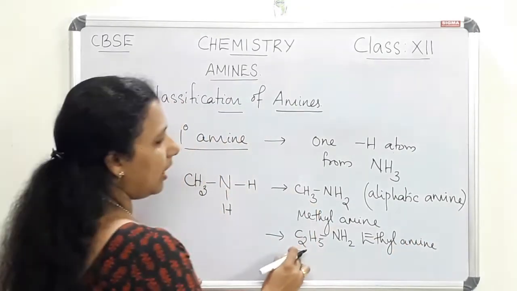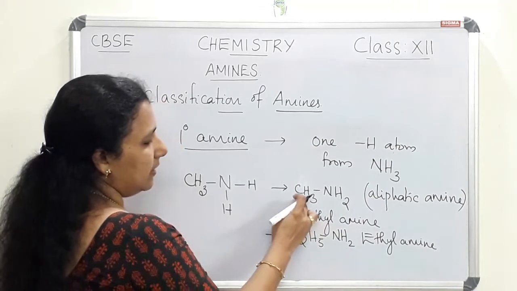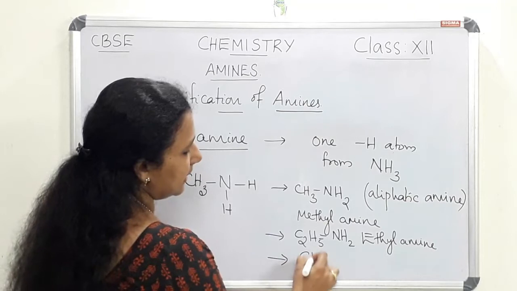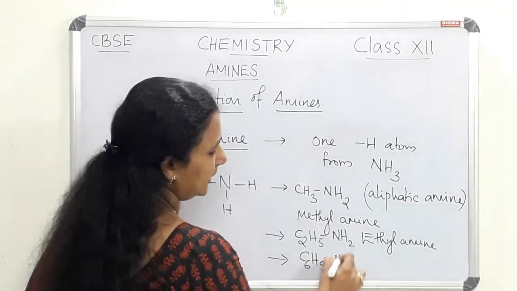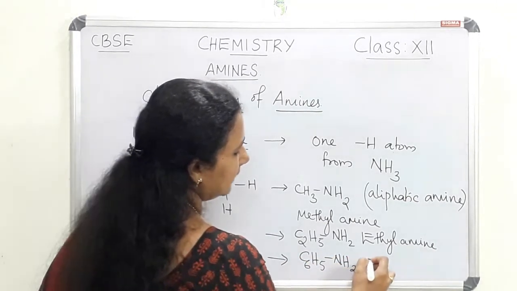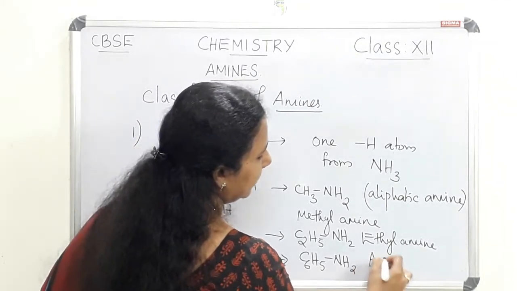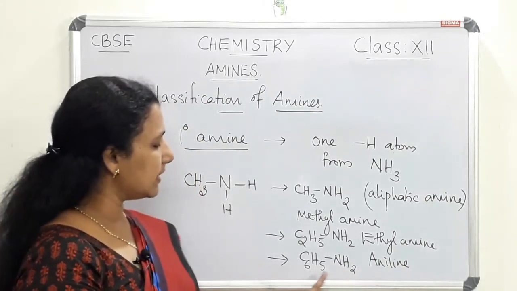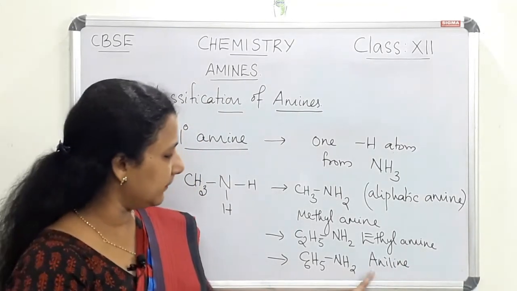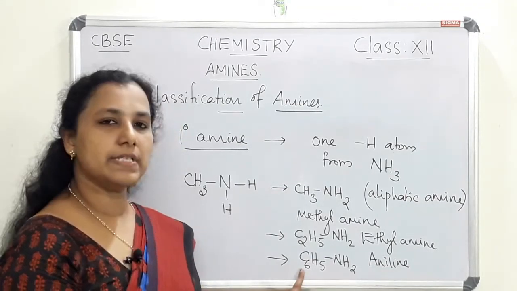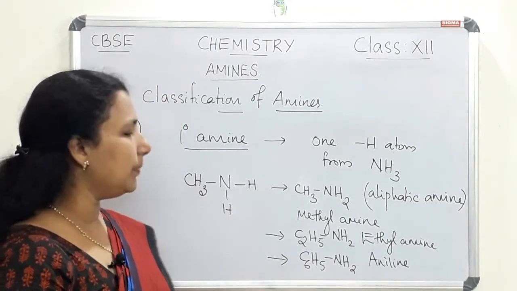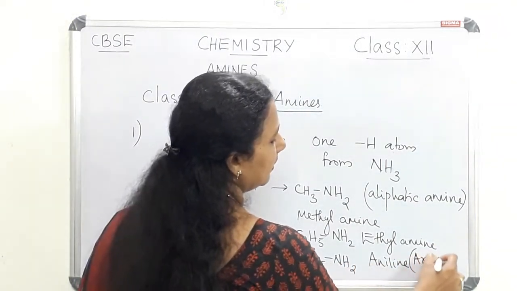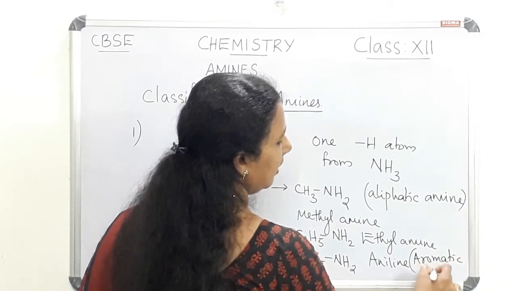So these two are aliphatic amines since alkyl groups are attached here. If a C6H5 group or phenyl group is attached, this is called aniline, C6H5NH2. Here an aryl group is attached, so it is called an aromatic amine.